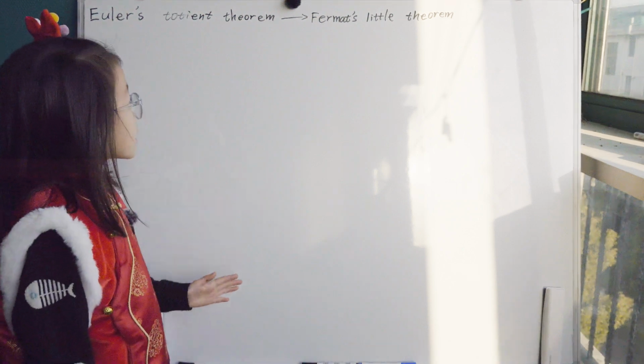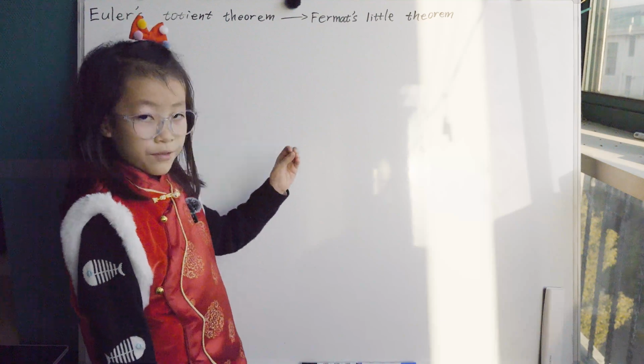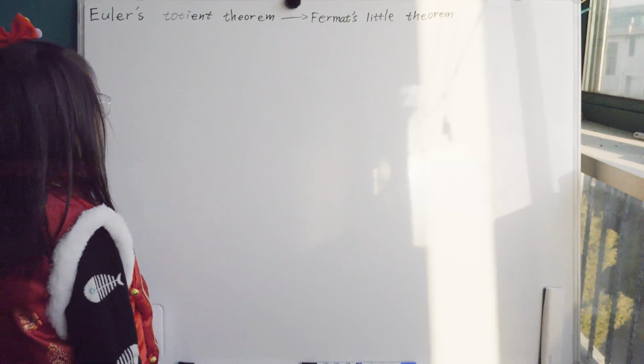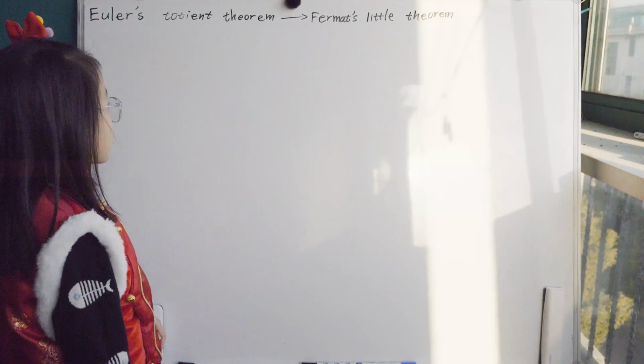Hi everyone, I'm Claire, and today let's talk about how to prove a very famous and useful theorem. This is the famous little theorem, and we're going to prove the stronger theorem. It's the stronger theorem, and this is Euler's totient theorem.